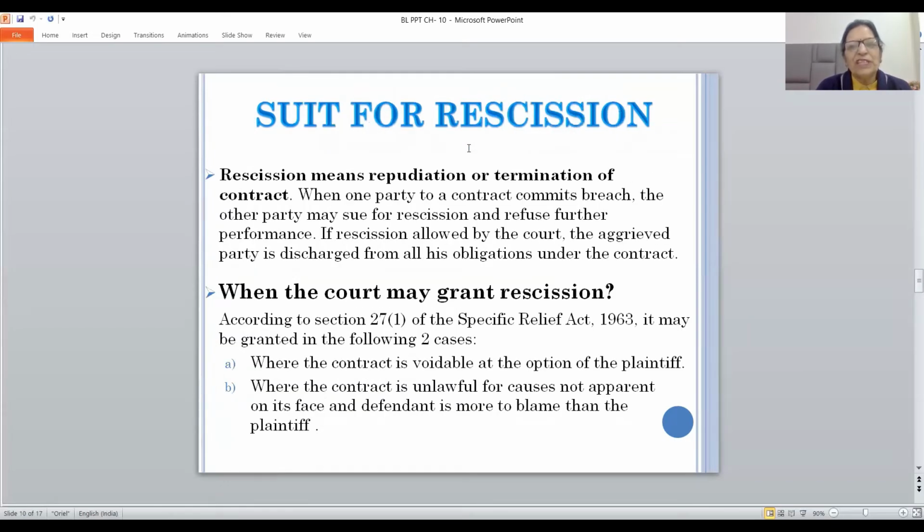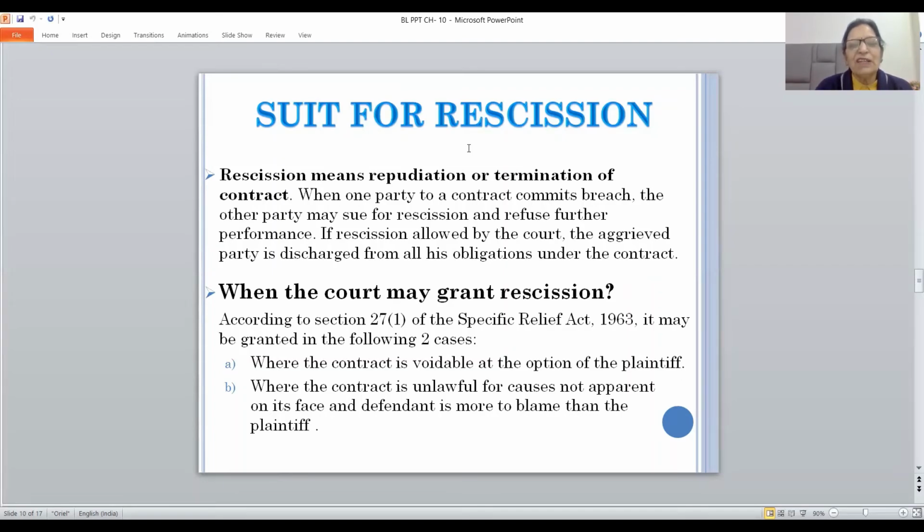Now, suit for rescission. The second remedy available to the injured party is suit for rescission. Rescission means repudiation or termination of contract. The party would like to put an end to the contract. When one party to the contract commits breach of the contract, the other party may sue for rescission and refuse further performance. The party is excused from performing his part of the obligation. If rescission is allowed by the court, then the aggrieved party is discharged from all his obligations under the contract.